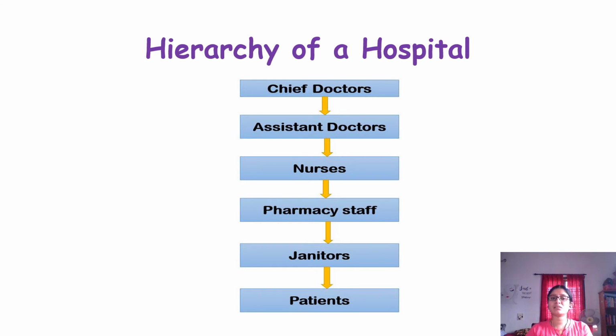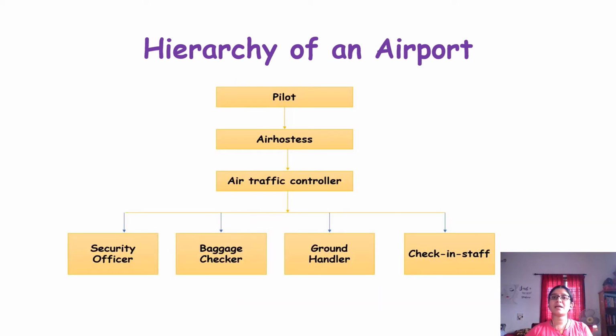Next comes the janitors. Janitors are the important people. Without them nothing would be proper, because janitors are the people who take care of the cleanliness of the place. So in school also we have janitors, in hospitals, wherever we go, we have them, right? So they take care of the cleanliness, they take care of the surroundings, whether it is proper or not. Next come the patients. So patients are the people who get treated in the hospital. So this also you arranged in a correct order. I should appreciate you all for that. Next comes the hierarchy of an airport.